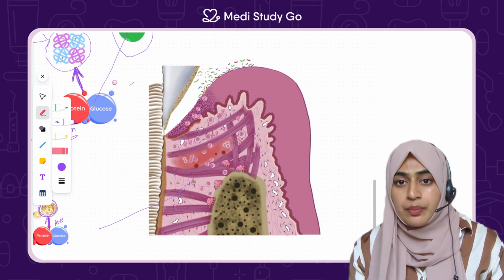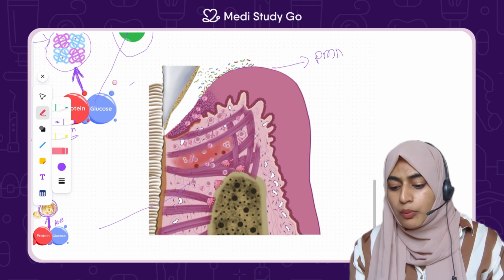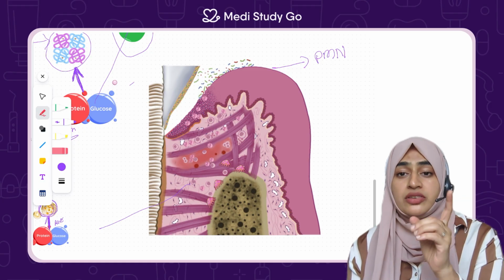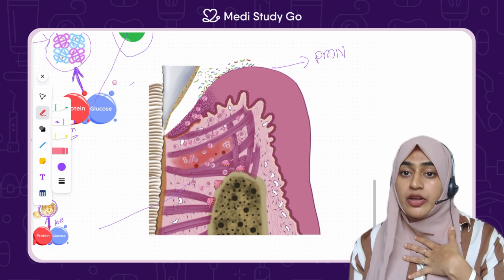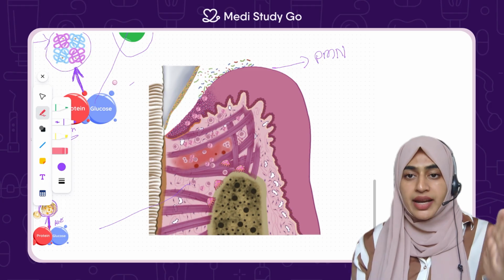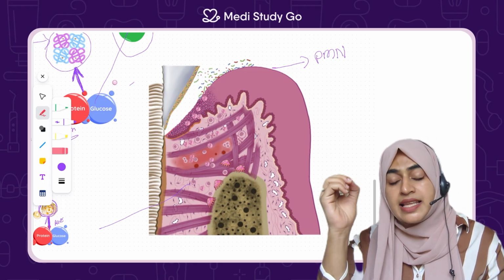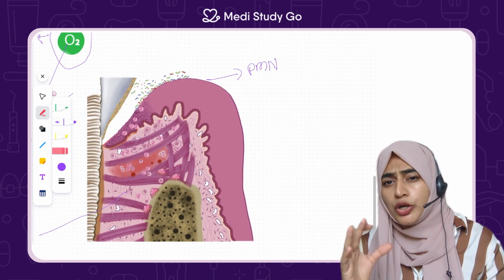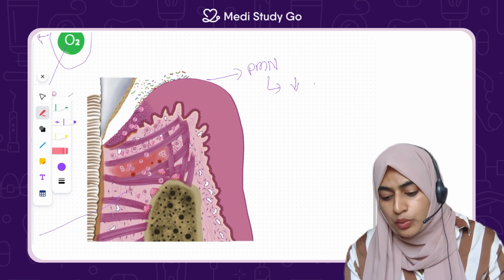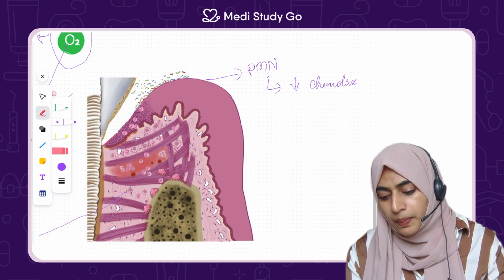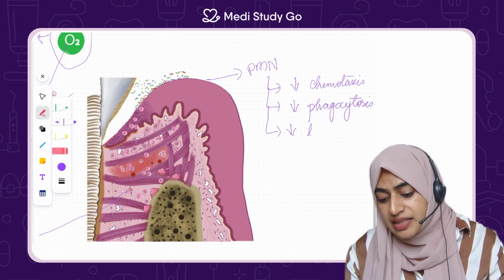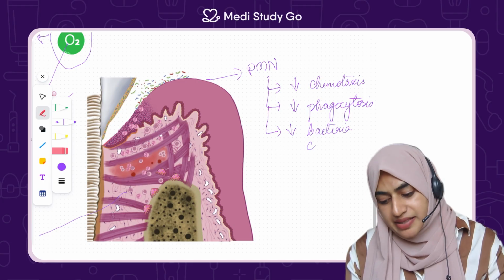So let's take an example of the PMN over here. Polymorphonuclear neutrophils are the main or first defense mechanism of the gingiva. We always say they are the first line of defense in the body, right? That's exactly what I'm trying to tell over here, that neutrophils get affected the highest. Now when neutrophils get affected the highest, what do you think will happen? There is reduced chemotaxis, reduced phagocytosis, and most importantly, reduced bacteria killing capacity.